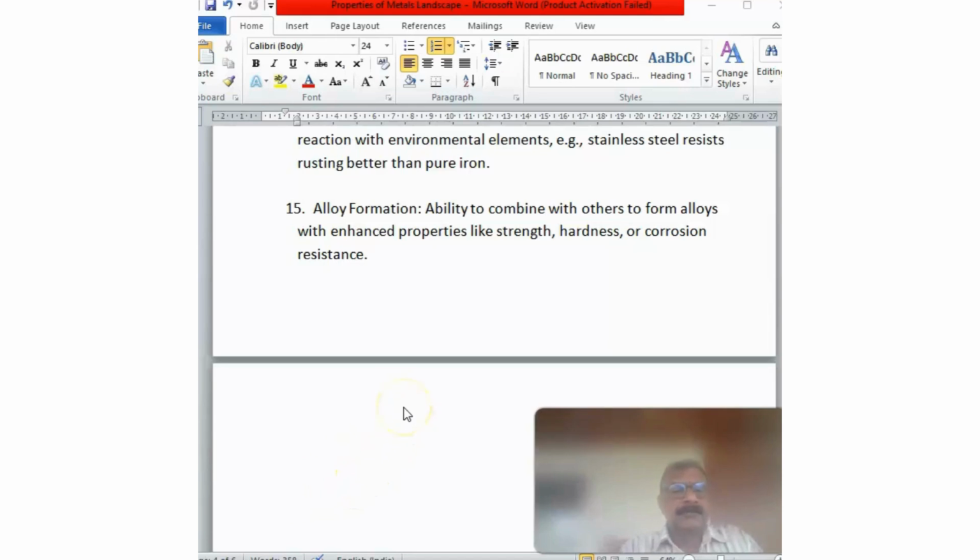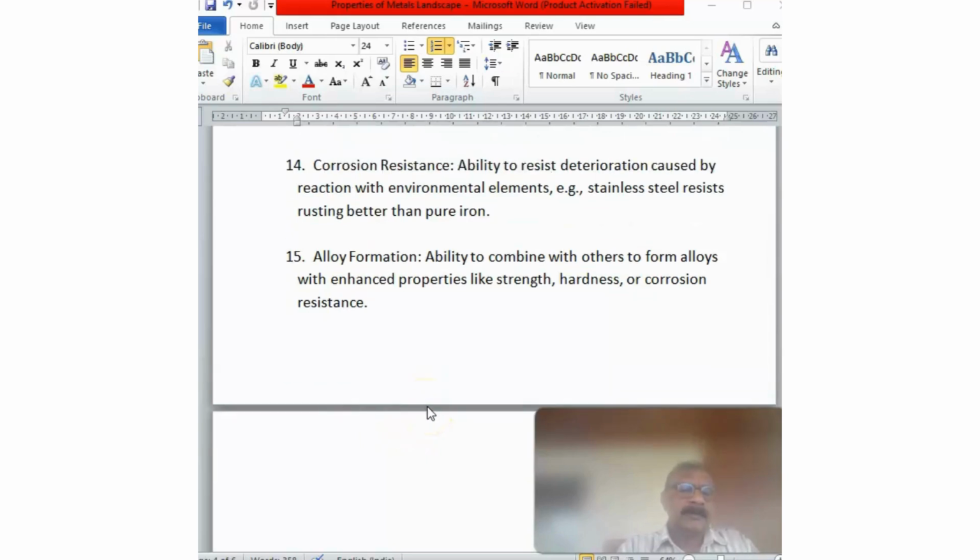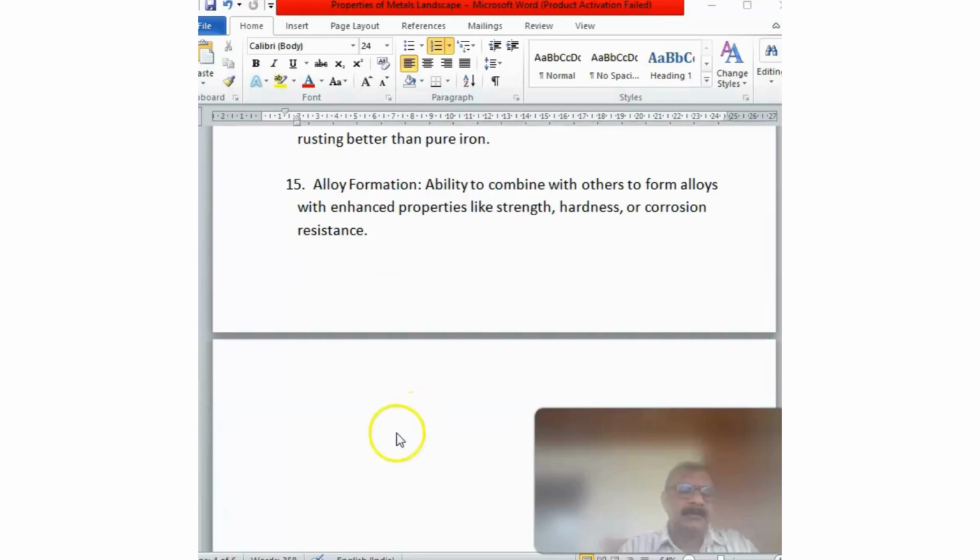Friends, these were some of the common mechanical properties of the metal or steel. If you want to know any other property of metal or steel, please let me know. I'll try to add it.